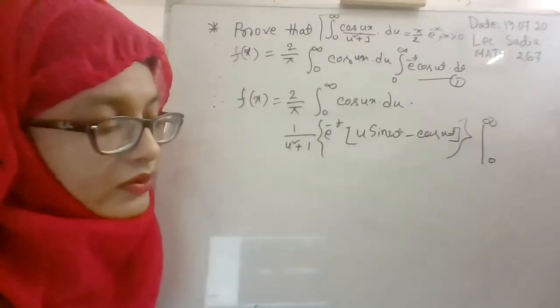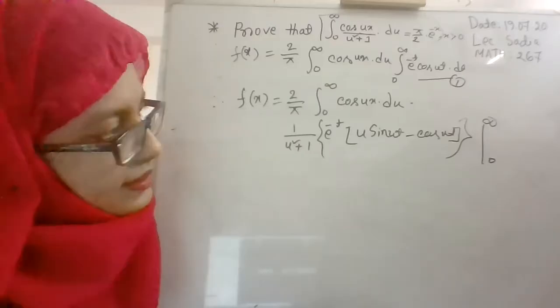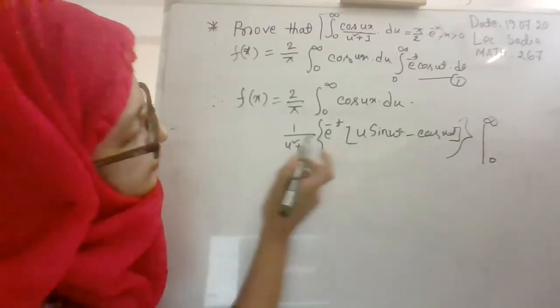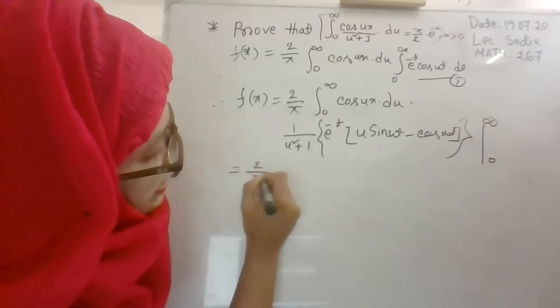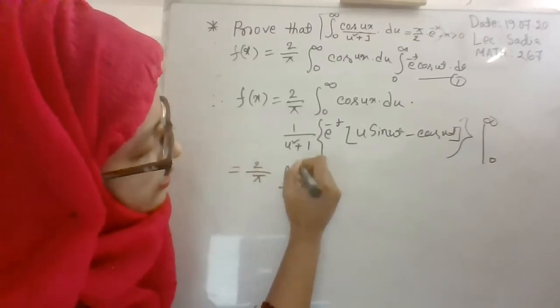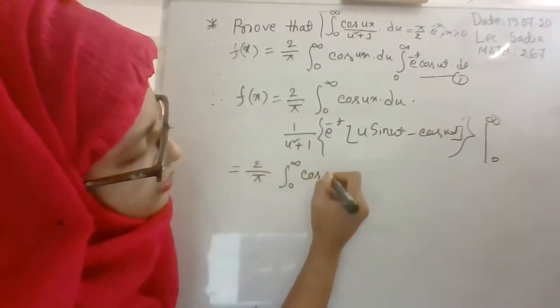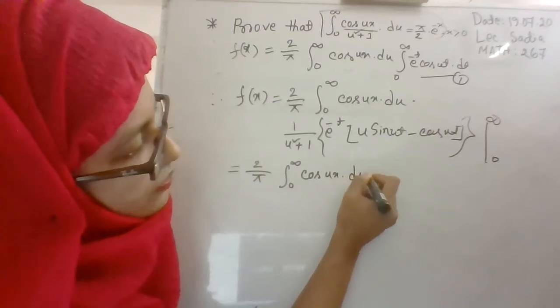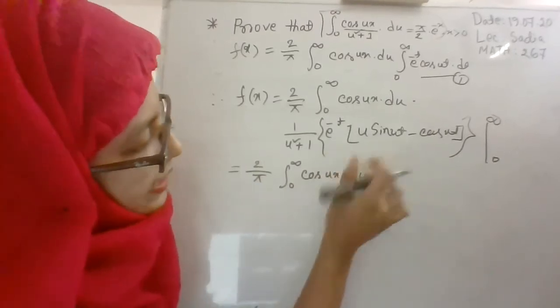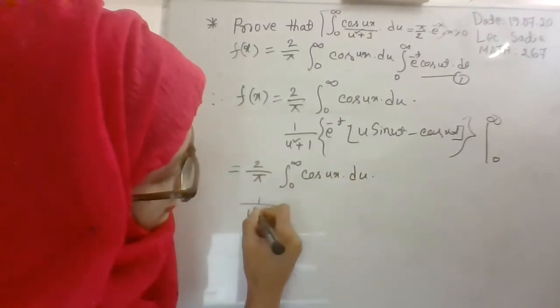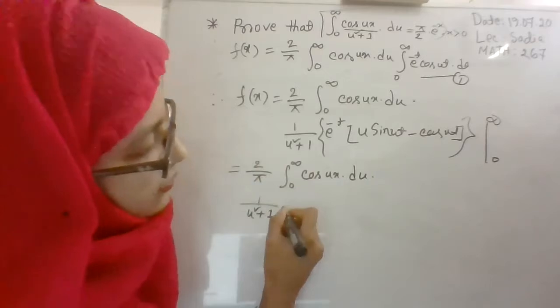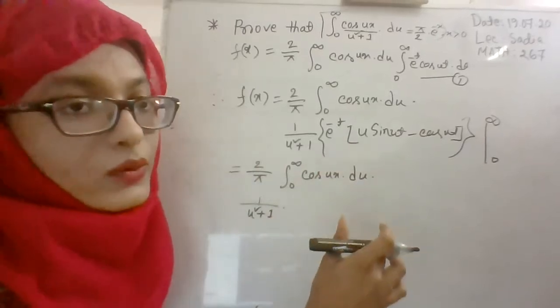So 2 by pi integral 0 to infinity cos ux du, right? And for the second one, 1 by u square plus 1, and use the upper and lower limit.